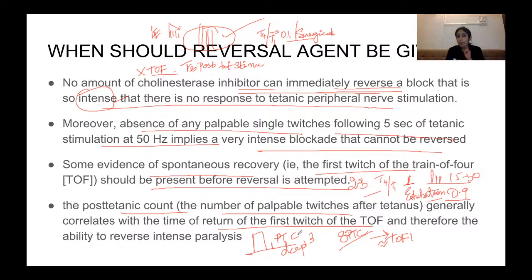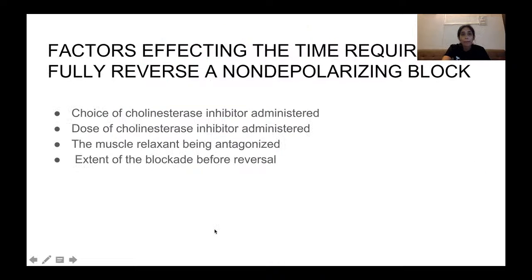So when you're using the PTC mode, if you're getting 1 to 3 palpable twitches, because in PTC the stimulus delivered is very high, that indicates a deep blockade, right? But when you get 8 palpable twitches, that indicates around a TOF of 1. That is, TOF is returning, and therefore the ability to reverse intense paralysis is coming into play. Now, the factors which affect the time required to fully reverse a non-depolarizing muscle blockade.